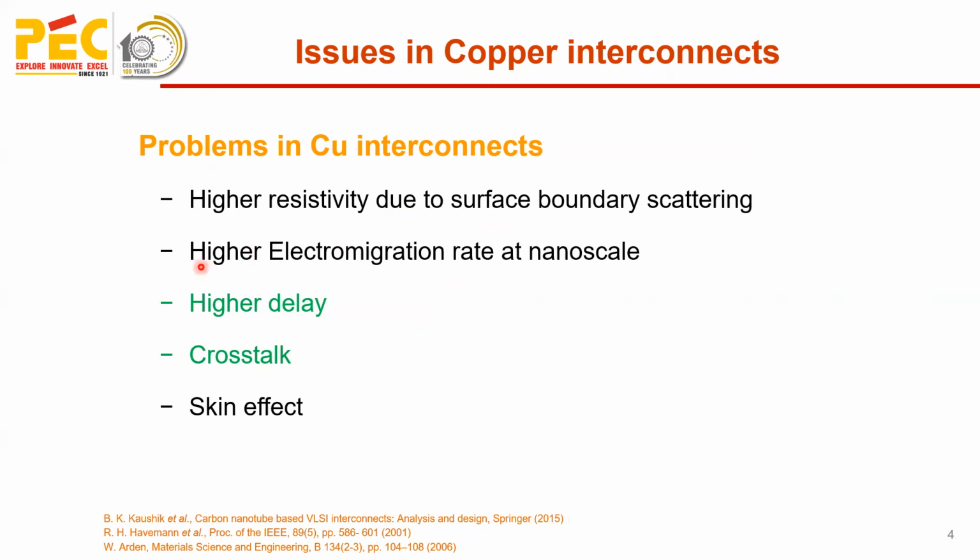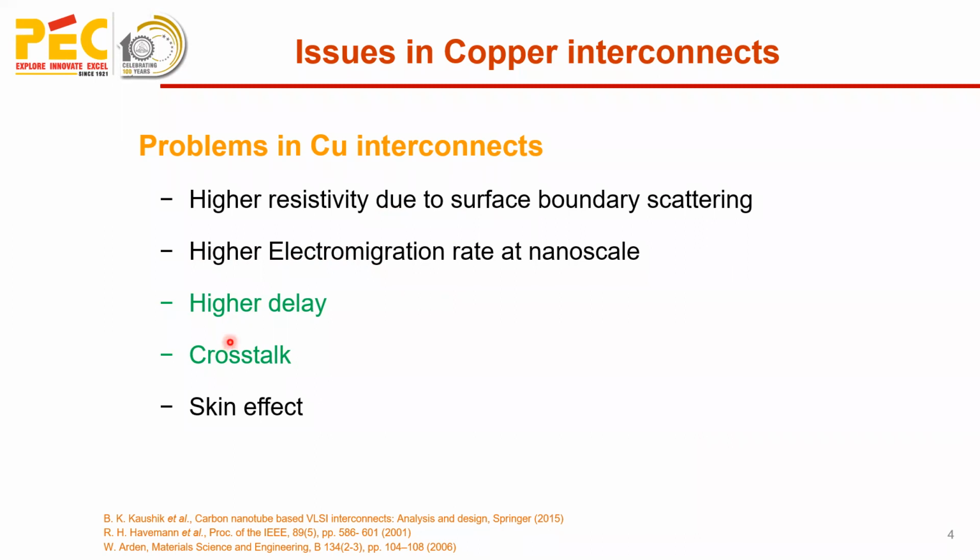Further, the current carrying capability at nanoscale in copper interconnects is decreasing as the current density is getting saturated at nanoscale technologies, causing electromigration in wires, which results in transport of copper atoms from a high current density spot to a lower current density spot, causing open circuits in interconnects over a period of time.